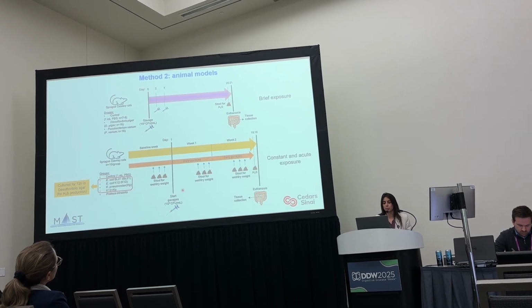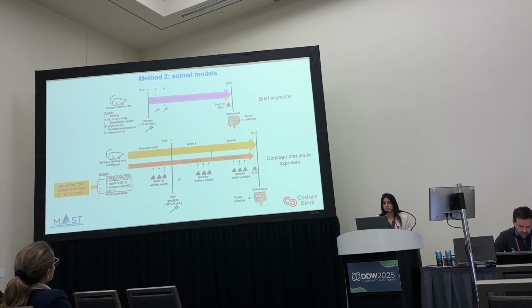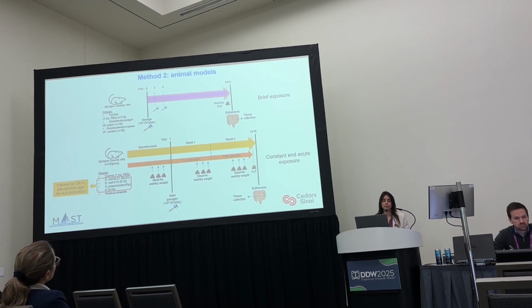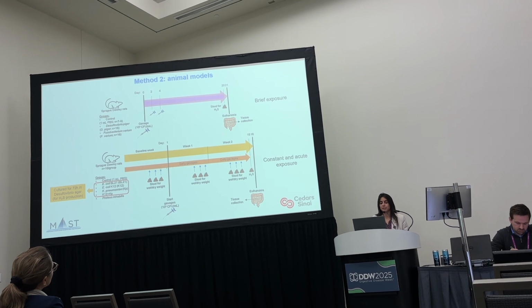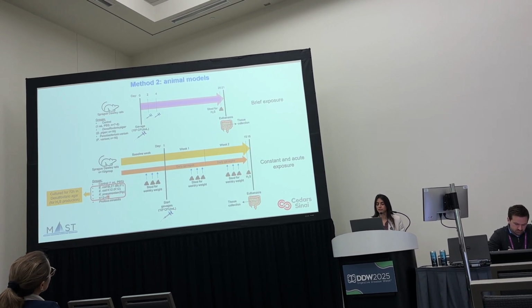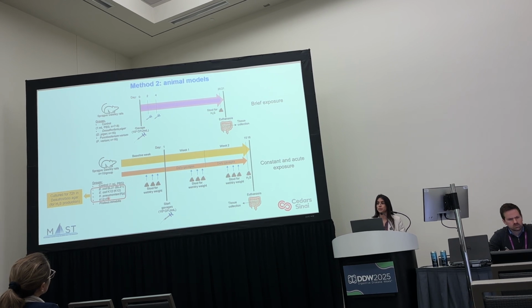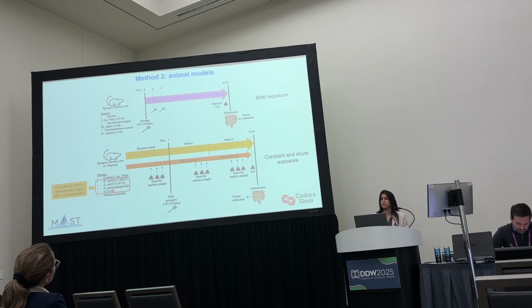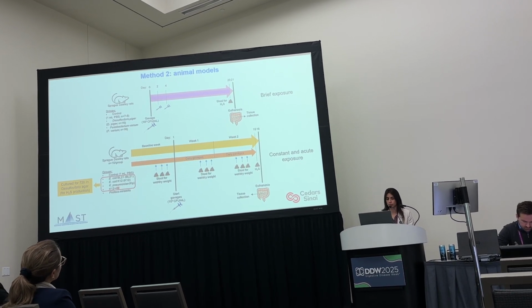And we had another animal model where they were gavaged daily with E. coli BL21, E. coli K12, and Klebsiella pneumoniae, because we have previously shown that these bacteria are associated with small intestinal bacterial overgrowth.